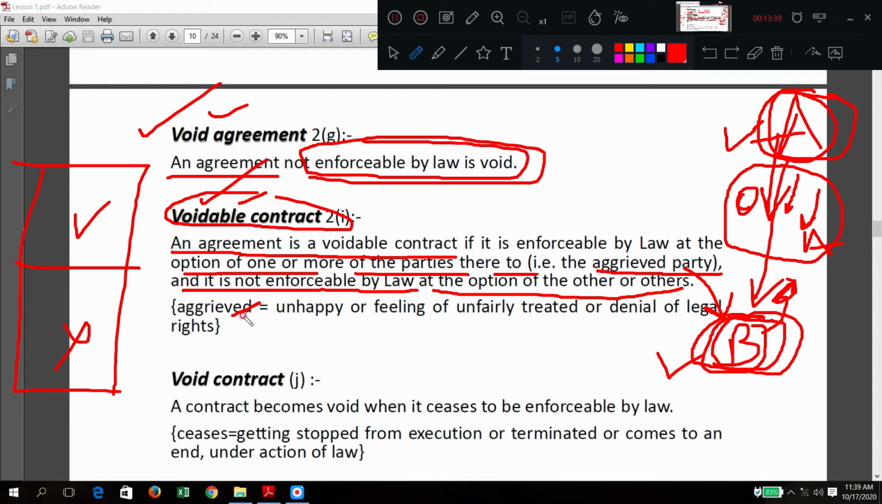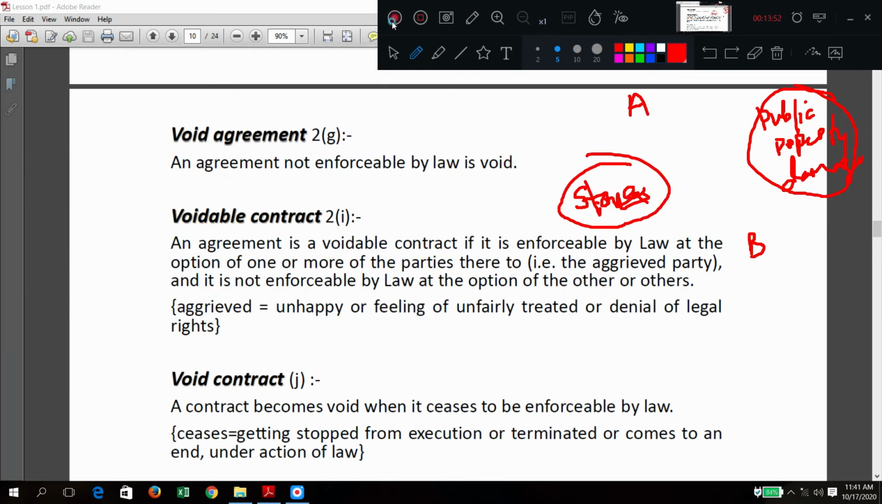So aggrieved means unhappy or feeling of being unfairly treated, or denial of legal rights. Denial of legal rights. How to frame an example for this type? I will try to give one example.